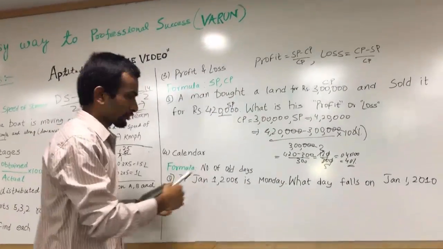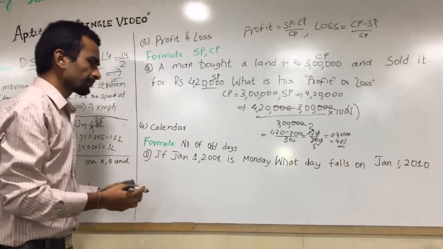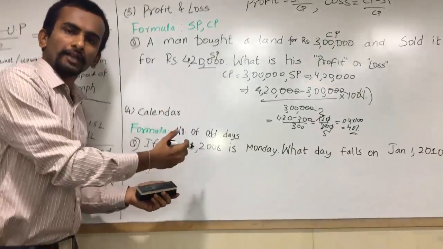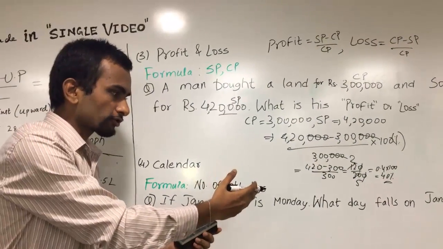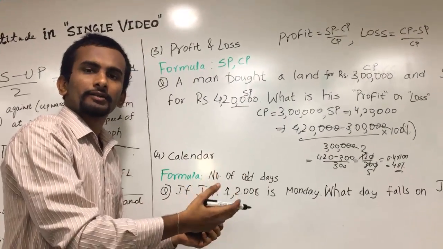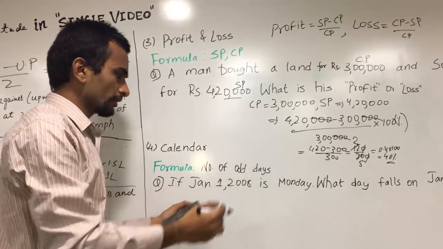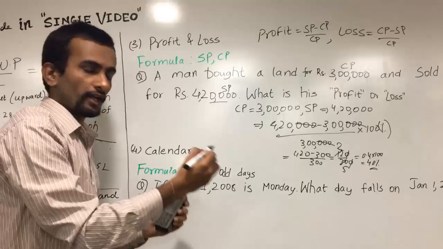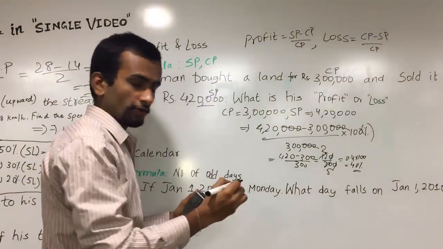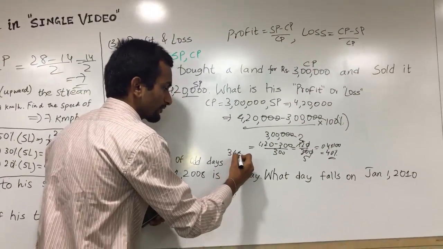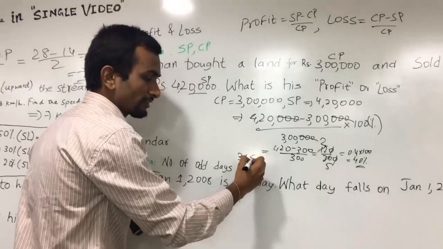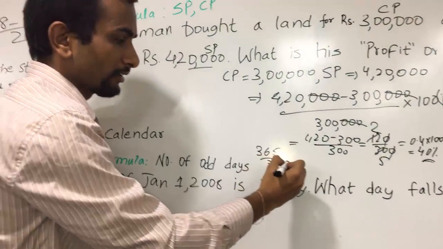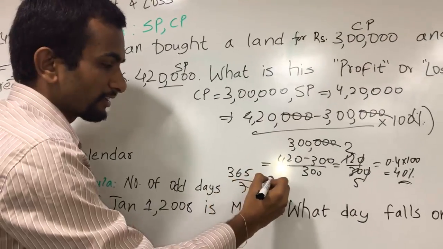Let us go for the calendar question. The question is like, if Jan 1st of 2008 is Monday, what is the day that falls on Jan 1st 2010? So the important formula is, we have to write the number of odd days in a year. As the number of days is 365, 365 by 7, 365 is the number of days and 7 is the number of days in a week. So the remainder is 1.